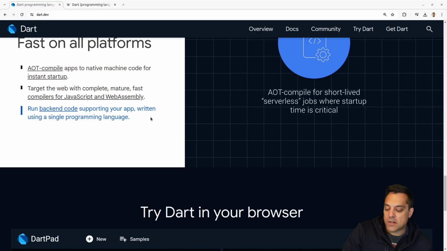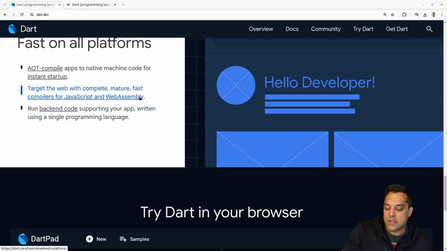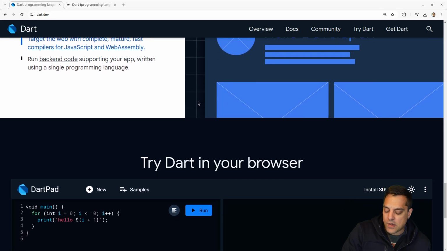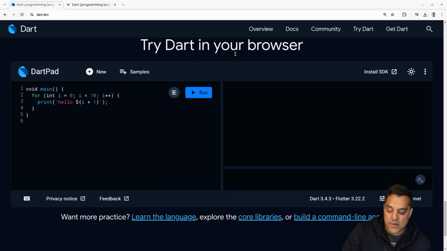If you're starting a company or something, having a language where you could do the front end and the back end in the same language and have WebAssembly as a target. I think these are becoming more and more necessary things going forward as you're choosing languages. Okay, try Dart in our browser.